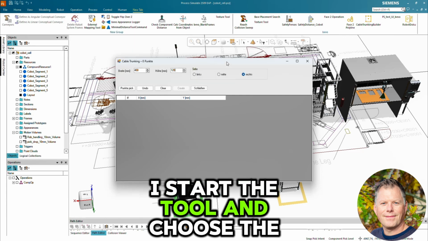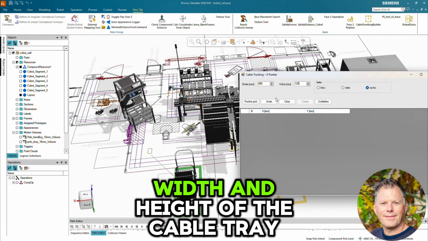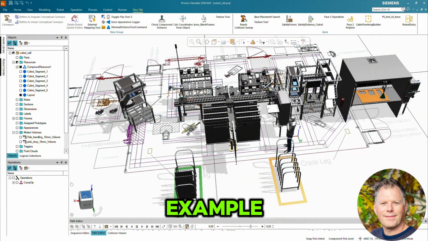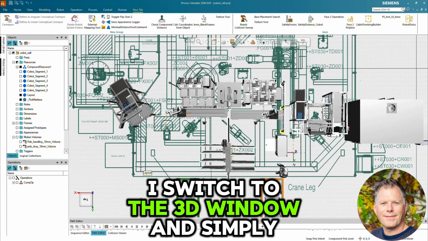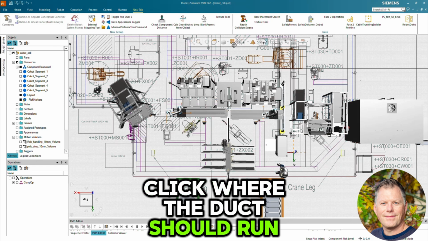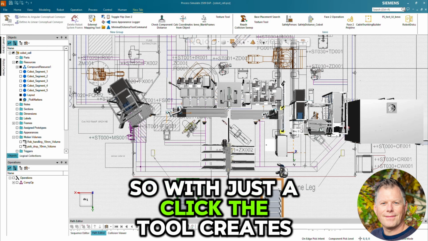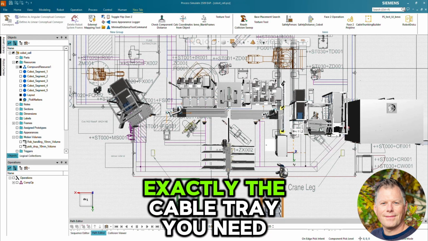I start the tool and choose the parameters. Width and height of the cable tray, 400 millimeters wide in this example. Then I switch to the 3D window and simply click where the duct should run. If desired, it can be referenced to the layout. So with just a click, the tool creates exactly the cable tray you need.